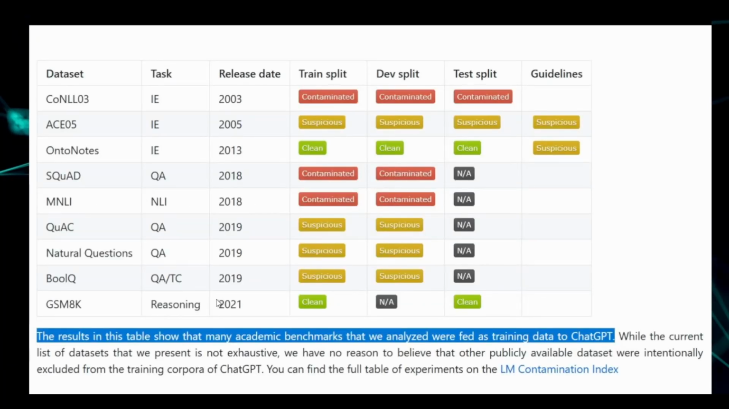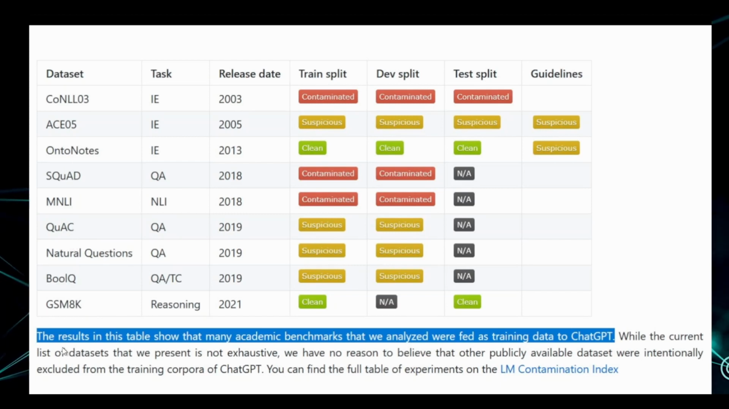And this is a summary of what they found in the table. You can see that in red you have the contaminated datasets. The train split, the dev split, and even the test split show some contamination for the CoNLL03, for the SQuAD dataset, and the MNLI dataset. These are popular datasets. And there's even suspicion for 4 more datasets, the SO5, the QuAC, and the Natural Questions dataset, as well as the BoolQ dataset. And the only clean datasets are the OntoNotes and GSM8K. Out of 9 datasets, only 2 are clean.